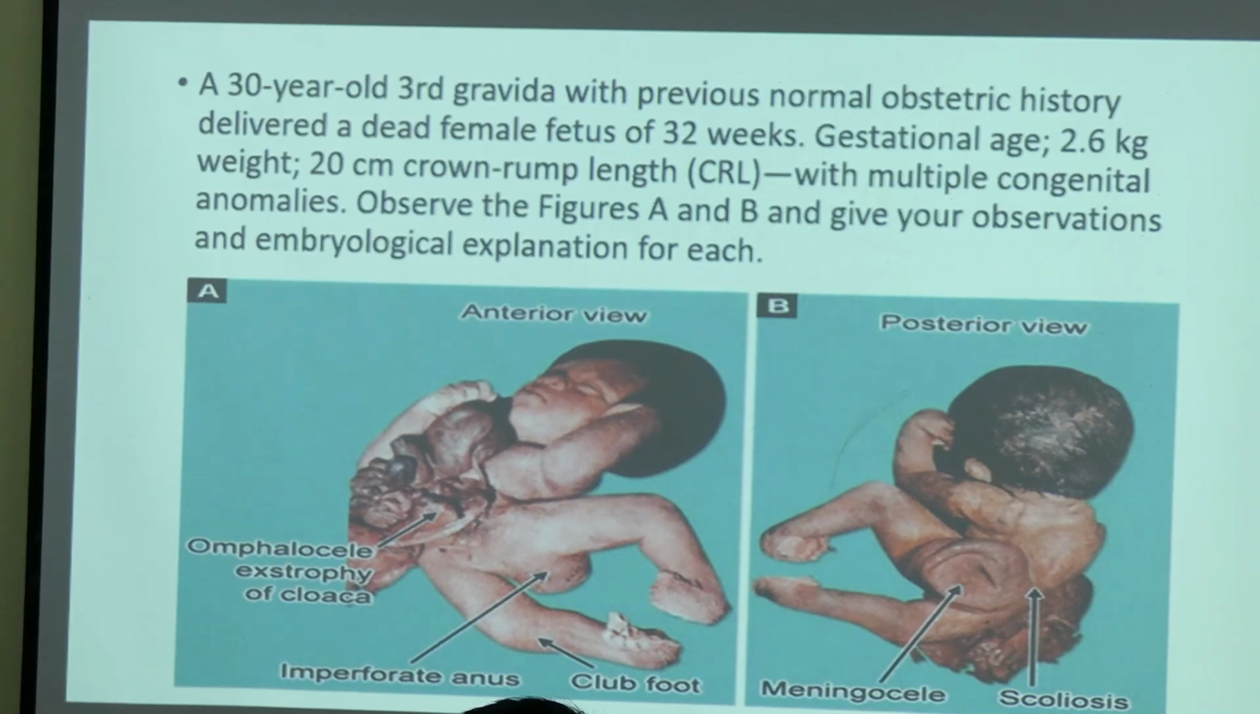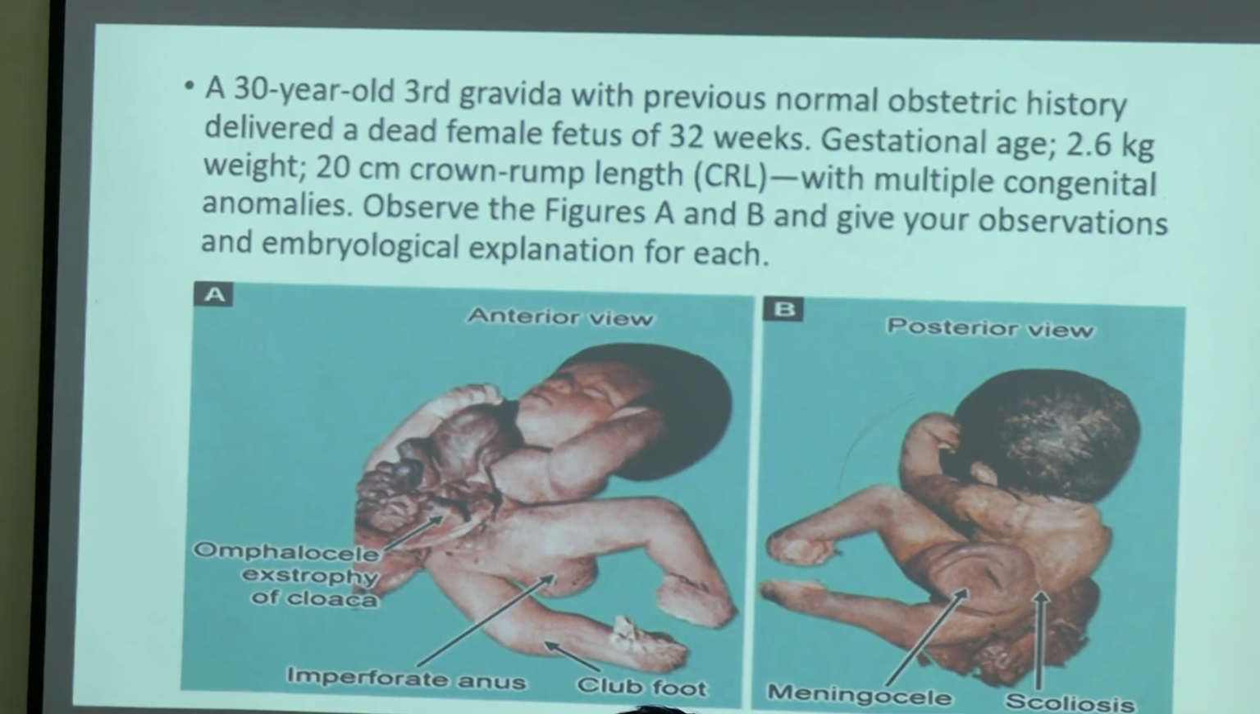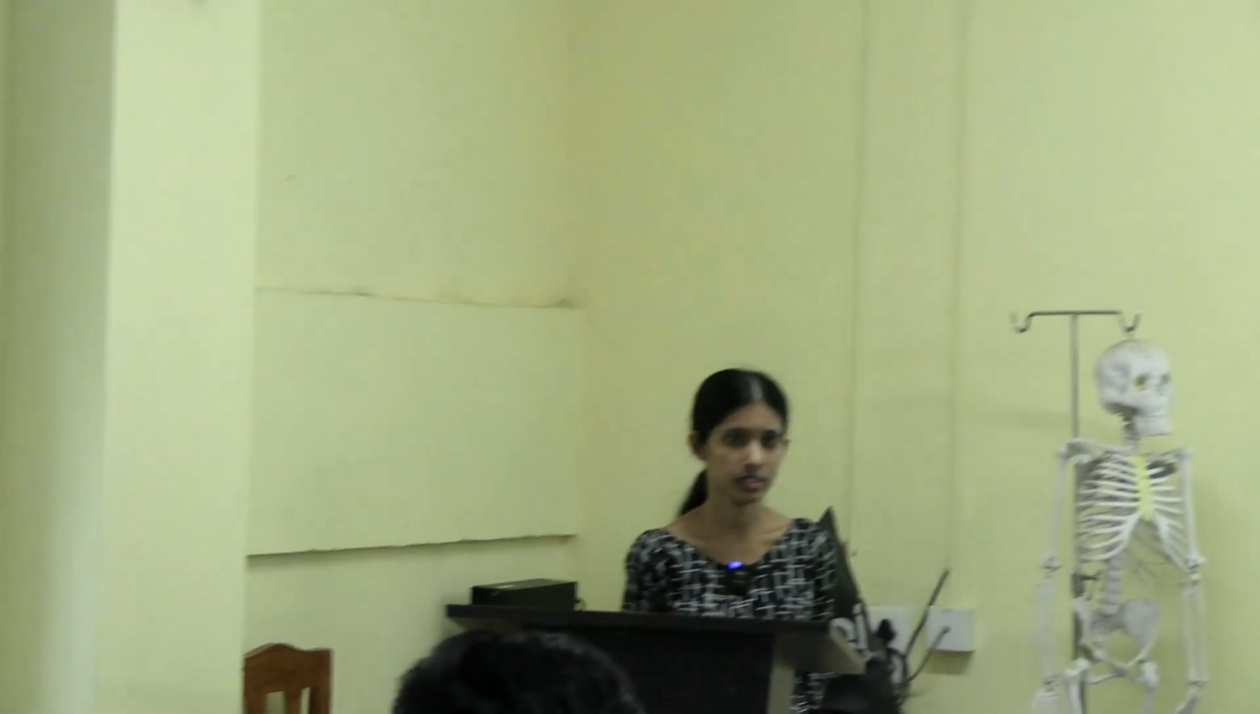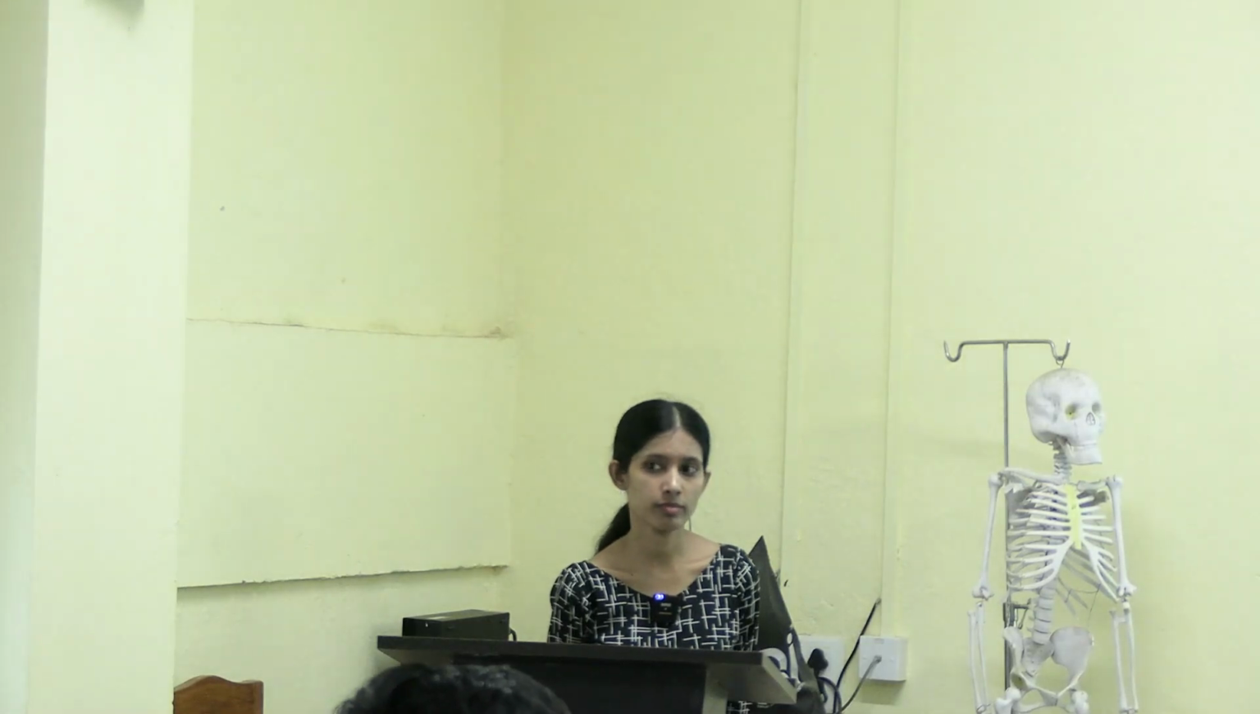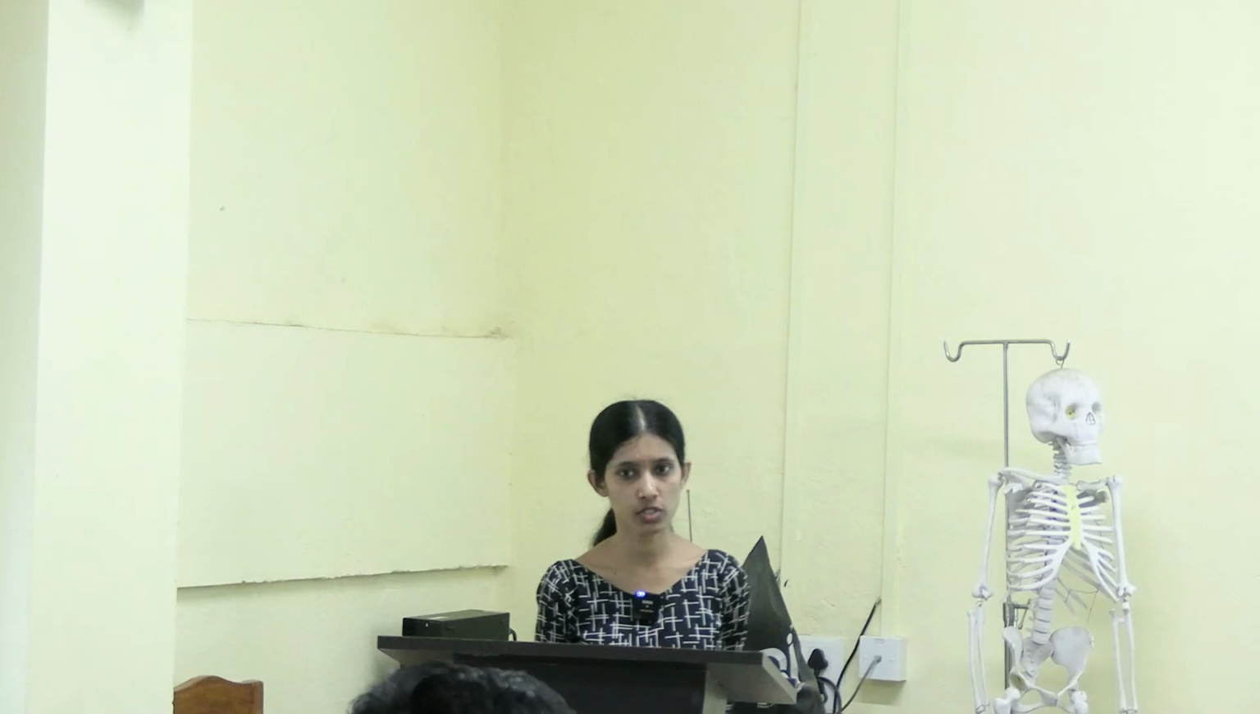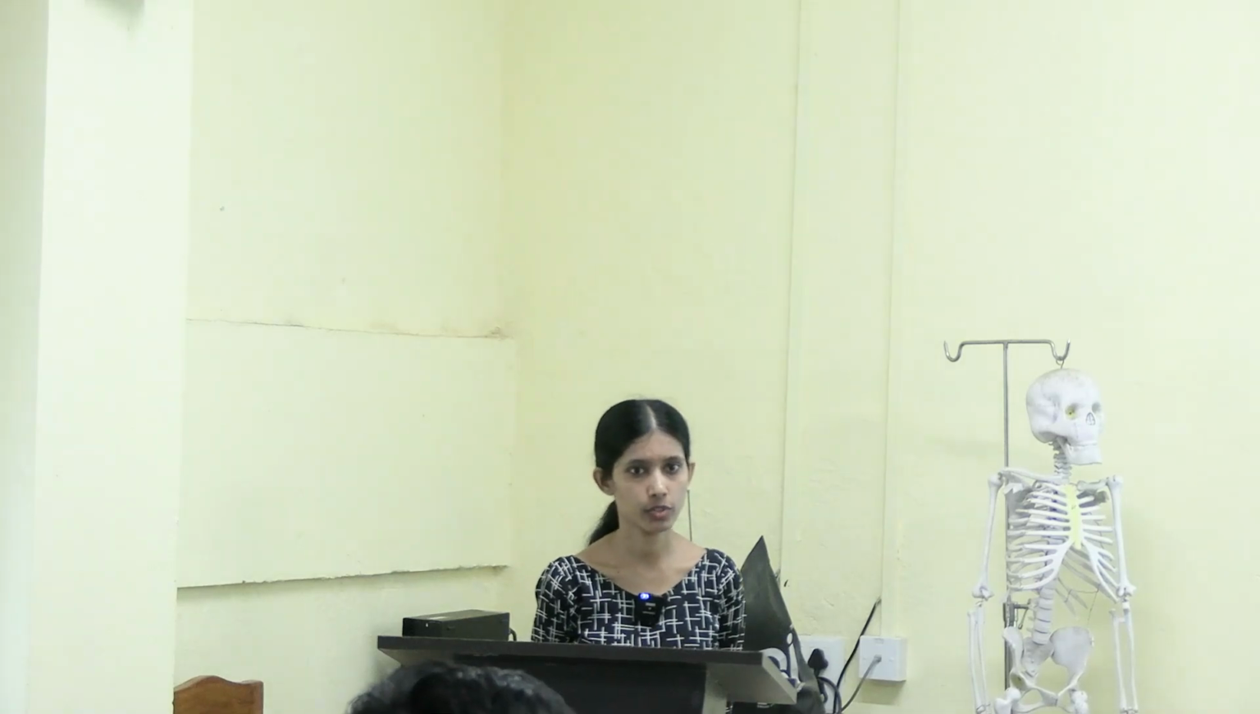But I am asking what did you understand by the question? What do you mean by gravida? What do you mean by crown rump length? Is this the very first time you are seeing those words or have you heard them before? Is this the first time? Say yes or no. Yes. Okay, fine. No problem. Can you see the figure A and B? Can you see the conditions they have mentioned? Do you know any condition and its embryological basis?